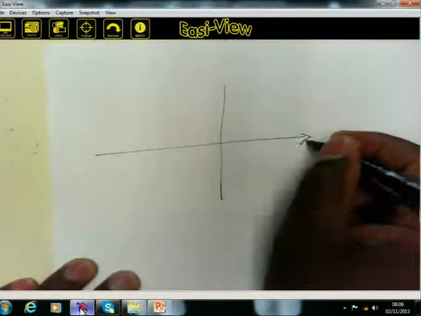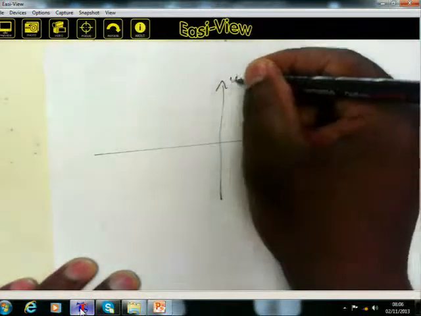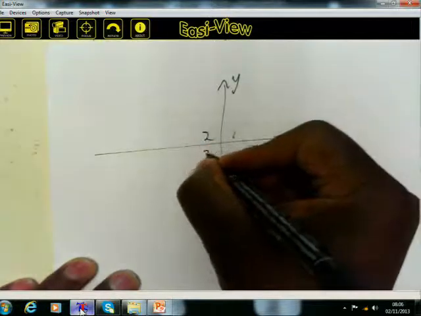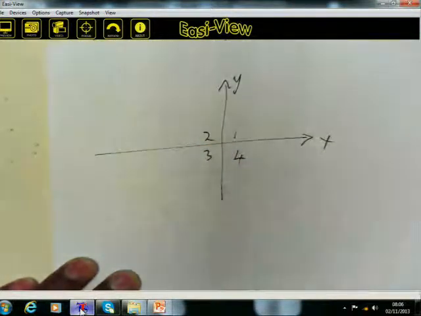I said we've got the Cartesian plane, the x-axis, and the y-axis. And a Cartesian plane has got 4 quadrants. It's first, second, third, and fourth quadrant. These are the 4 major quadrants.